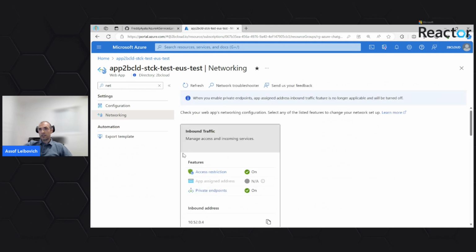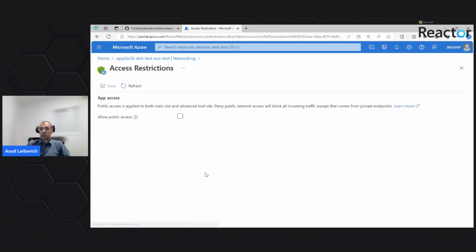We can see in the web app networking tab that there is an access restriction defined on it. It doesn't allow public access connectivity to the web app. It means that we will only be able to access it, and we will see it soon live, from within the virtual network, not from the public internet.